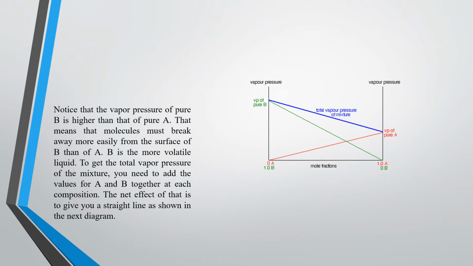And to get the total vapor pressure of the mixture, you need to add the values of A and B together in this composition. The net effect is to give you a straight line as shown in this diagram. So the total vapor pressure P is equal to pressure of A plus pressure of B, the sum of both partial pressures. It is called total vapor pressure.